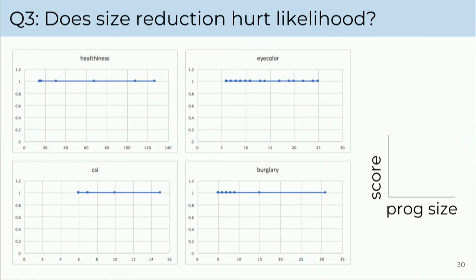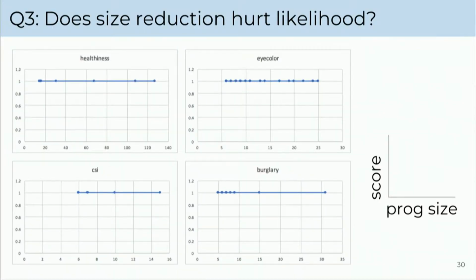So this is where we're just altering one of the parameters of our reduction algorithm. And you can see that in some cases we're going from like 130 for healthiness over there all the way down to programs of less than size 20. Size here is just the number of individual distributions that we have at the leaf nodes of the AST. And you can see we're really not sacrificing likelihood as we do those collapses, so we're pretty pleased with that.